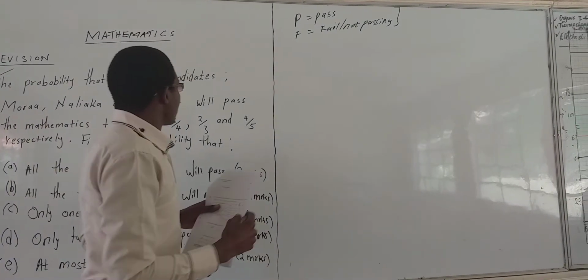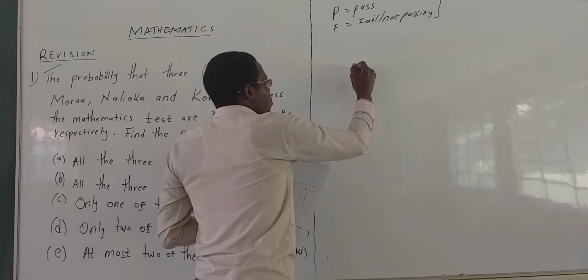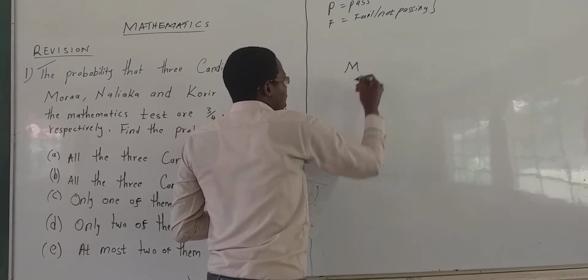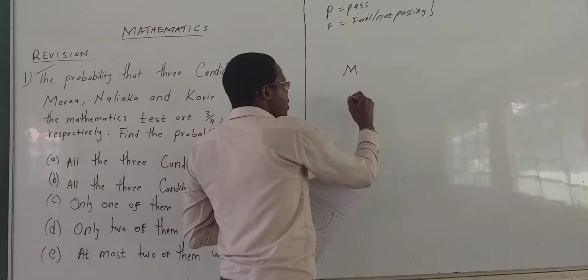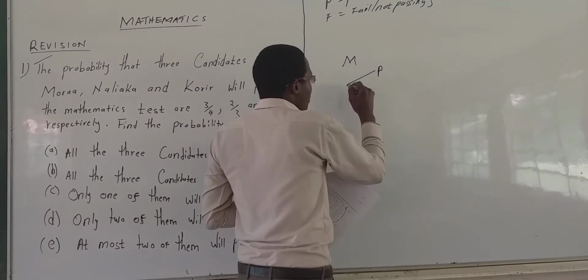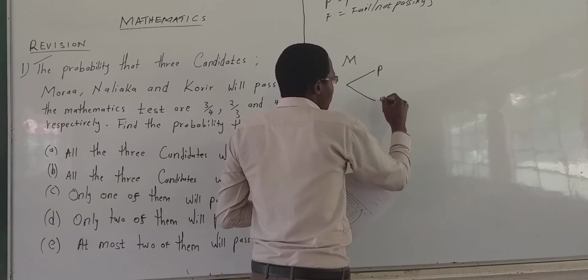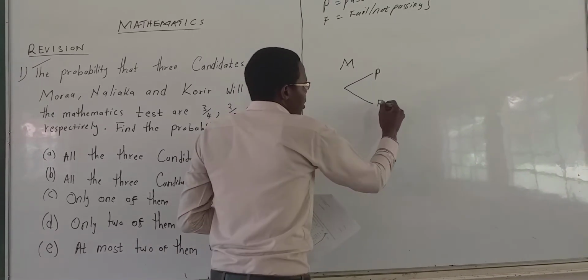Now let us start with student A, Mora. If we start with Mora, we go to passing, and then we have not passing, which is the same as failing.